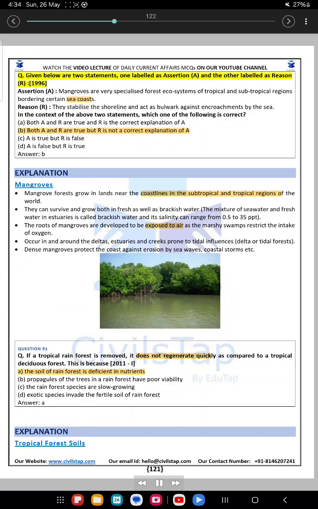Question 90. Given below are two statements, one labeled as assertion A and the other labeled as reason R. 1996. Assertion A. Mangroves are very specialized forest ecosystems of tropical and subtropical regions bordering certain sea coasts.